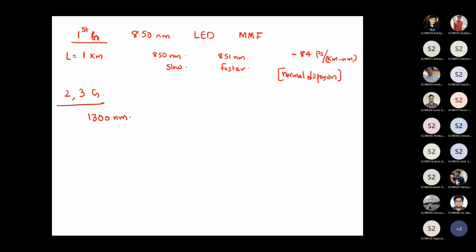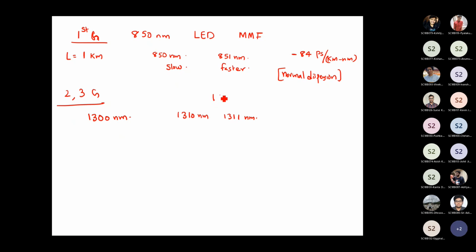For this generation of optical communication systems also, let's assume that you are sending two signals, let's say 1310 nanometer and 1311 nanometer. So you have two photons traveling through a distance of 1 kilometer.